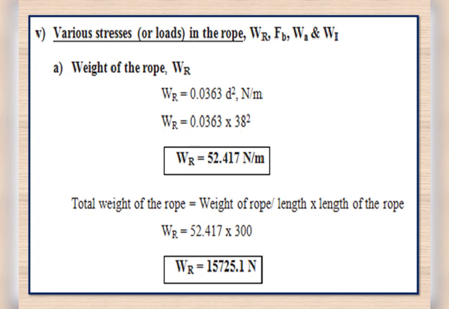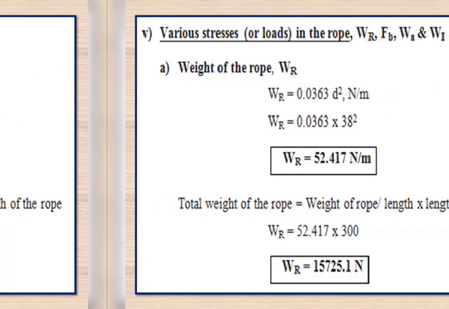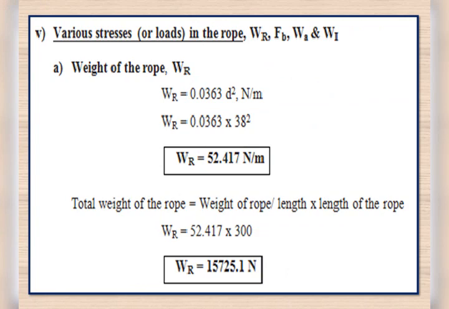In that, first, the weight of the rope W_R: from the table itself we got the relation W_R is equal to 0.0363 d square Newton per meter length of the wire. By substituting, W_R is equal to 0.0363 into 38 square, we are getting the weight of the rope per meter length as 52.417 Newton. That much load will be there on the rope, the weight of the rope itself.